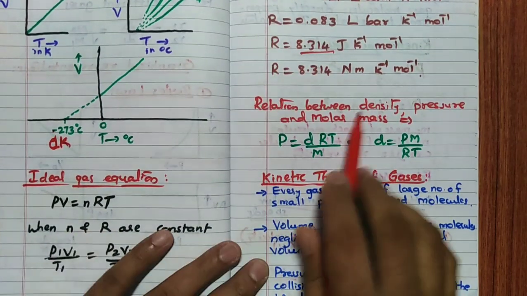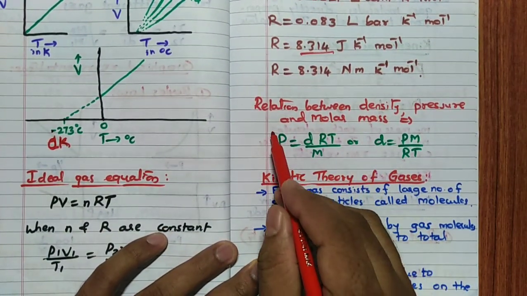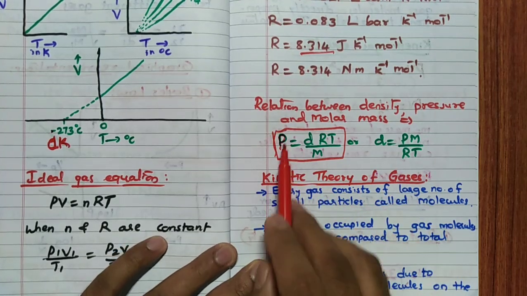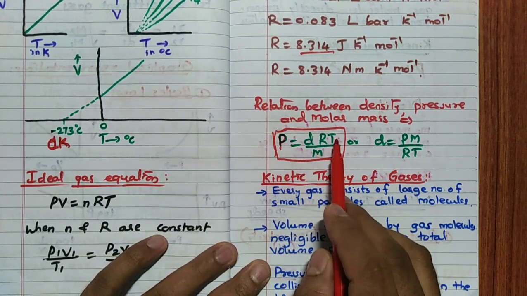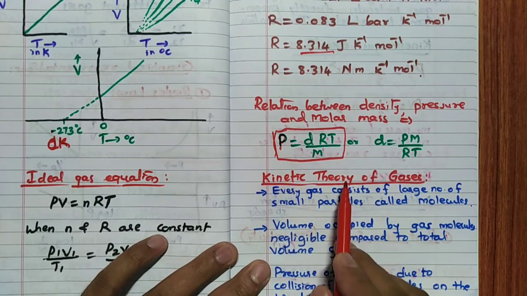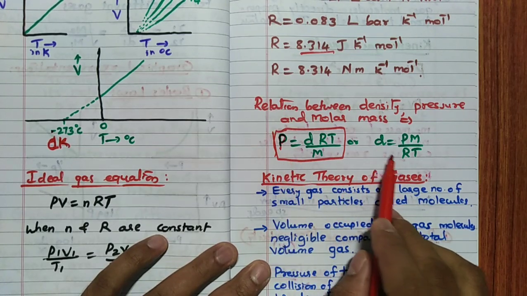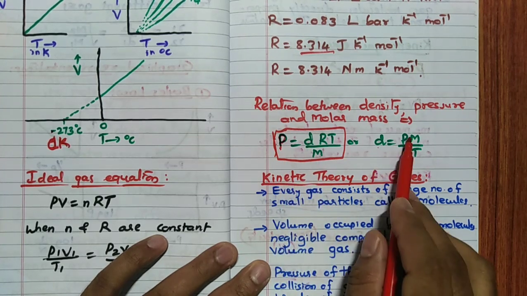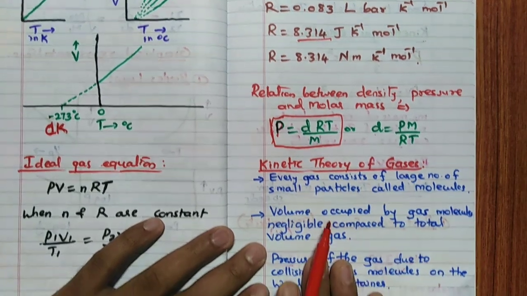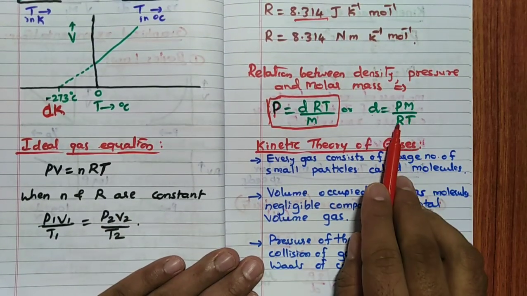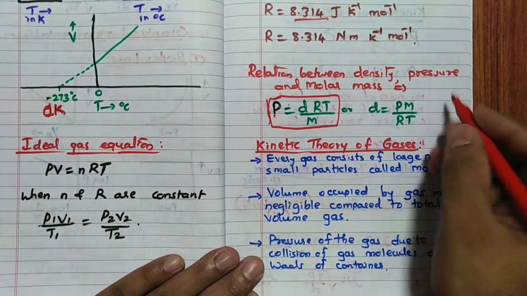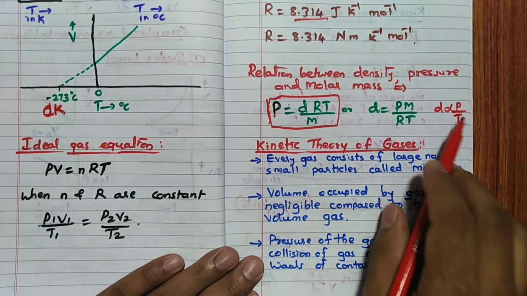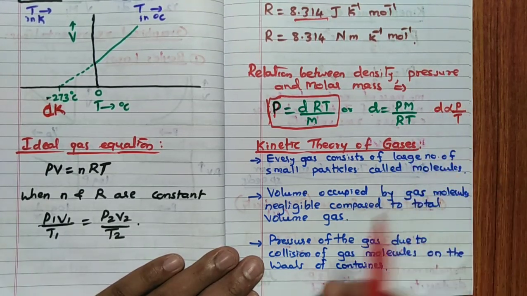Then relation between density, pressure and the molar mass. Very simple. Remember, derivation also you can see in the textbook. P is equal to dRT divided by M, RT nothing but is equal to PV. So in this particular case, D is equal to PM divided by RT. Remember, when M and R are constant, then D is proportional to P by T. Temperature, density, inversely; pressure directly.